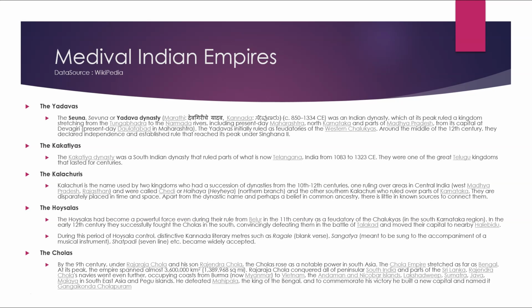Rajendra Chola's forces went even further, occupying the coast of Burma from Myanmar to Vietnam, the Andaman and Nicobar Islands, Lakshadweep, Sumatra, Java, Malaya in Southeast Asia, and the Pegu Islands. He defeated Mahipala, the king of Bengal, and to commemorate his victory, he built a new capital and named it Gangaikonda Cholapuram.